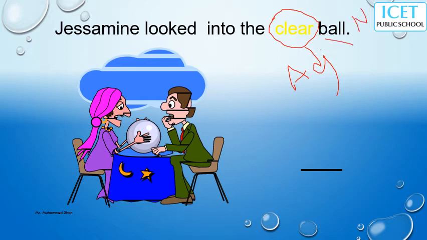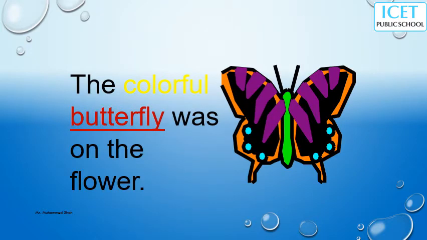Clear. And the next one, the colorful butterfly was on the flower. Did you notice one thing? Colorful is the adjective. That is not the subject. Colorful is the adjective, and butterfly is the noun.